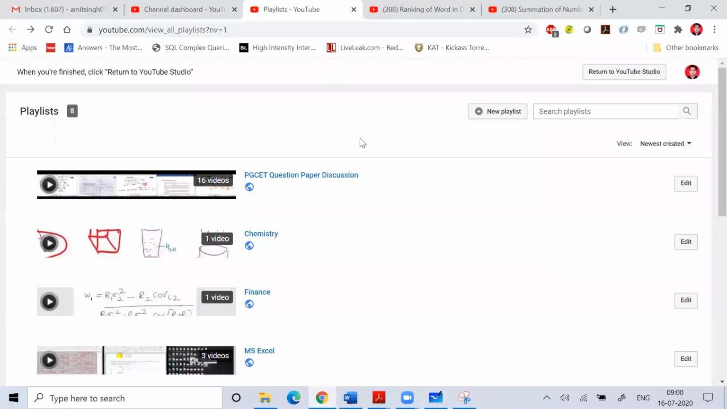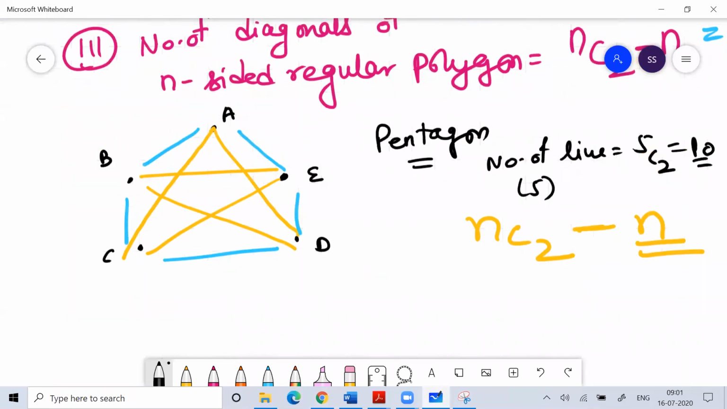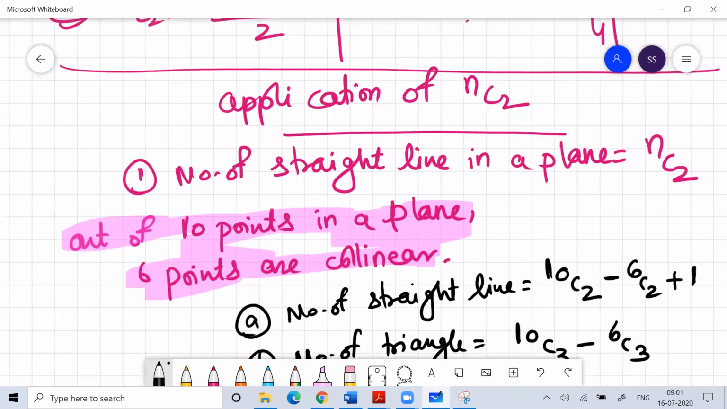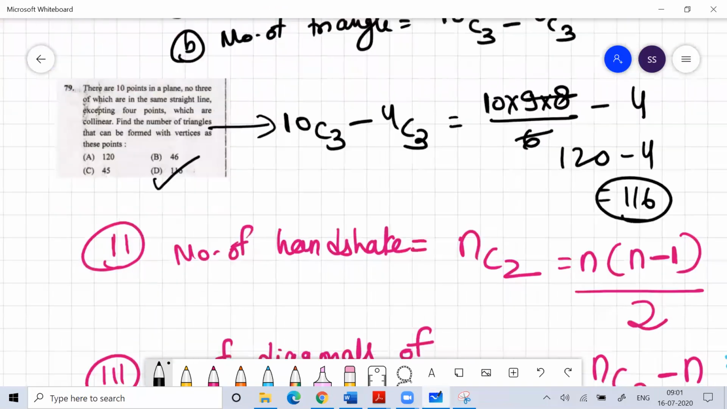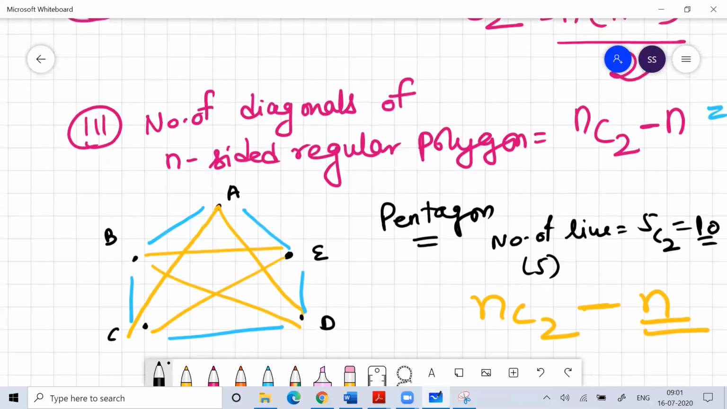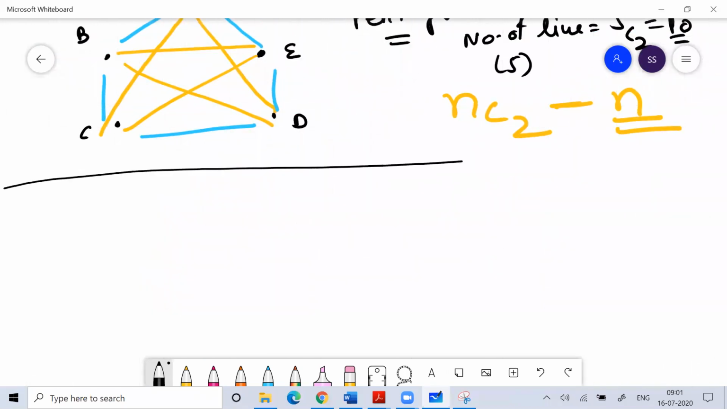Going further, because today is the last class, I need to cover as much as I can. I hope you understood these applications of nC2: the number of straight lines in a plane, the number of handshakes, or the number of diagonals of an n-sided regular polygon. All of these are important for working on problems, and only then can you understand them.